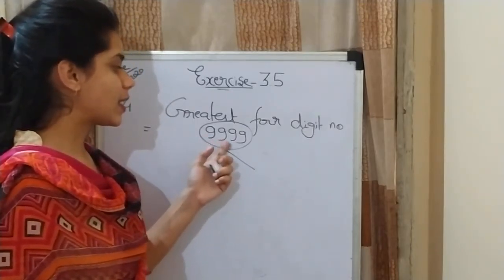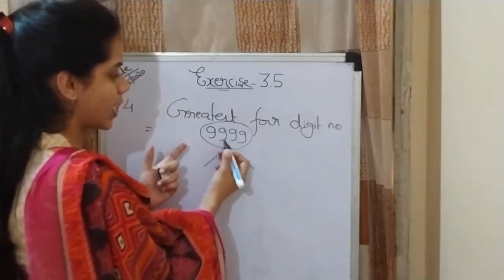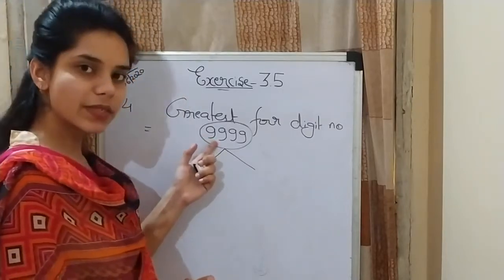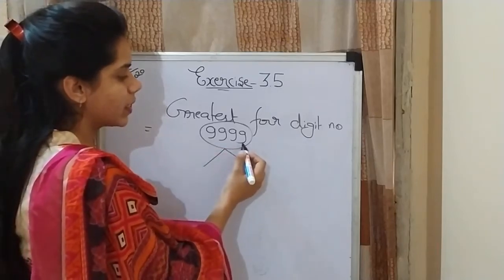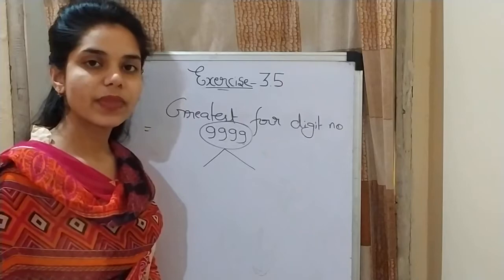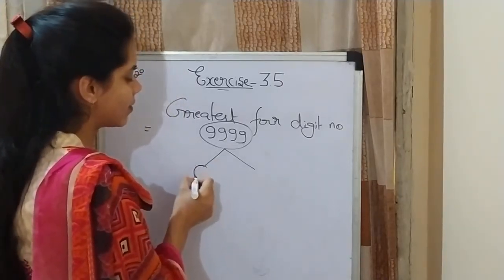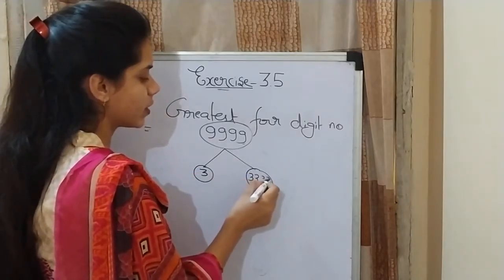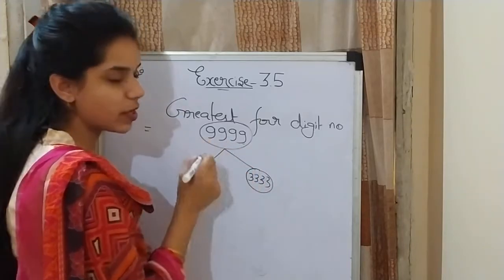So 9999 is divisible by which number? Is it divisible by 2? It can't be divisible by 2 because in its ones place there is 9 and 9 is not divisible by 2. So by 3, yes, it can be divisible by 3, and its answer will be 3333. 3 3s are 9, 3 3s are 9, 3 3s are 9 and 3 3s are 9.